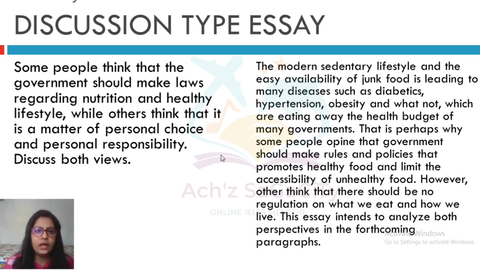So here we don't want to write our opinions, so directly we just wrote our outline statement. This essay intends to analyze both perspectives in the forthcoming paragraphs. We are going to discuss both these arguments in the upcoming body paragraphs. So that's it regarding the introduction of the discussion type essay: general statement, paraphrased version, and soon after that our plan. These three things only you need to add in the discussion only type. Mostly a discussion type will come under the general module only. Frequently they will ask for the general module rather than academic sections.